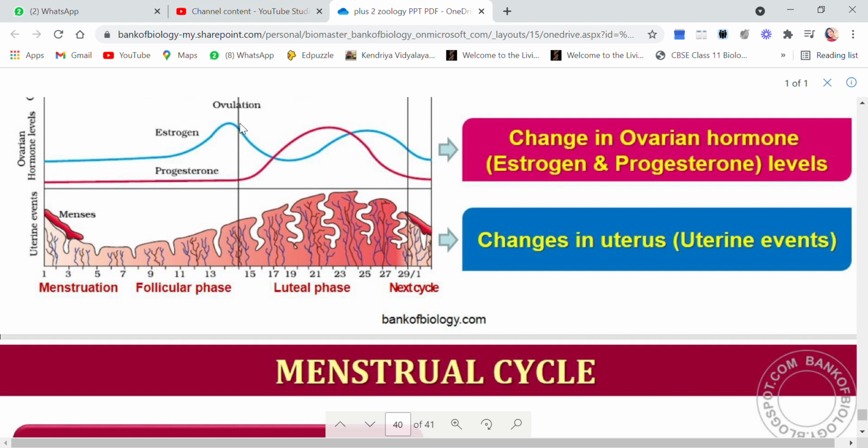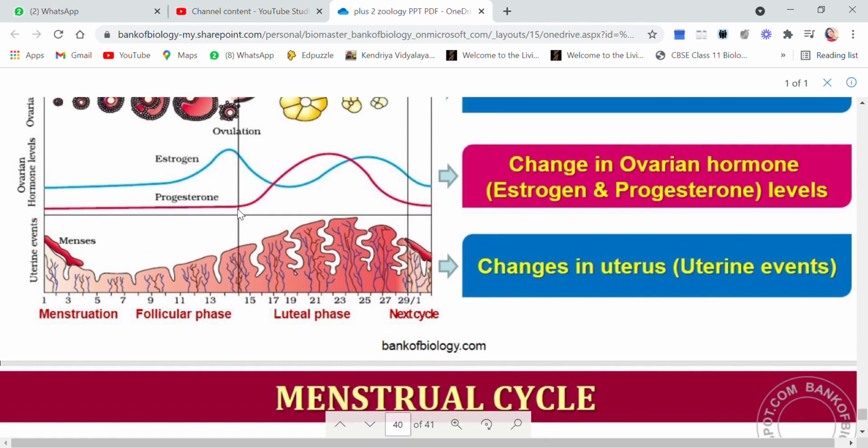During this time period the endometrium is also thick. This is the uterine event. Here the endometrium is quite thick and the level of estrogen is quite high during the ovulation, but there is no progesterone. Here during the ovulation the progesterone is not there. Why? Because till now the corpus luteum is not formed. See, the corpus luteum is formed after ovulation. So till now there is no corpus luteum, so no progesterone. But the level of estrogen is high here during ovulation.